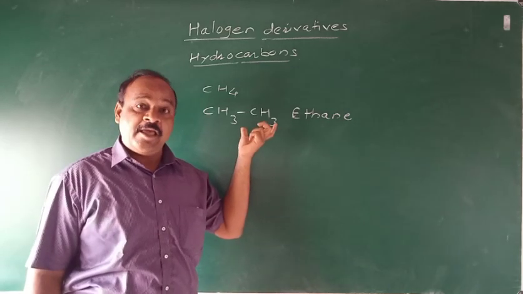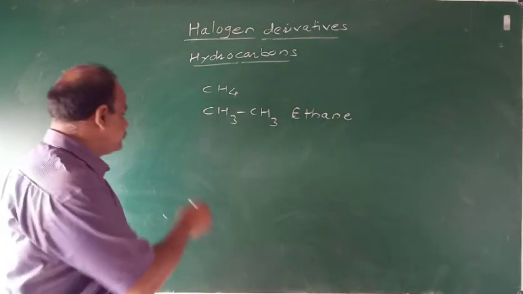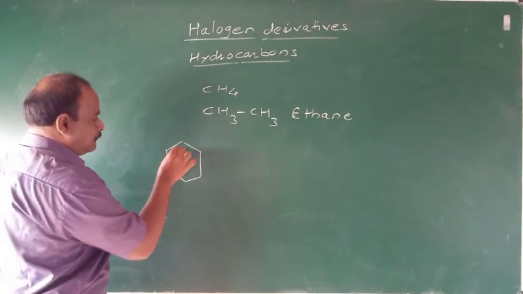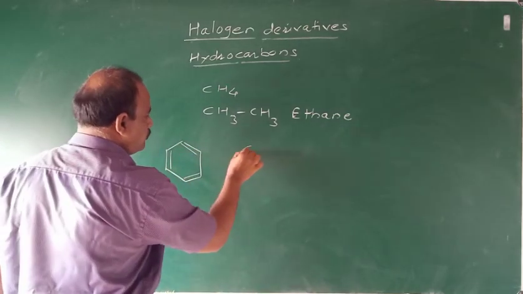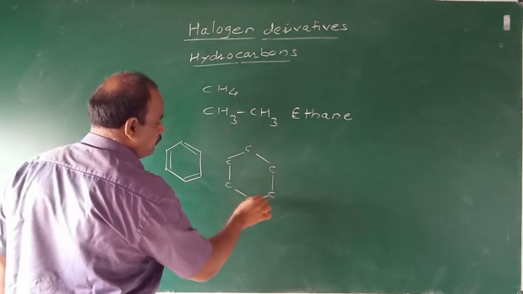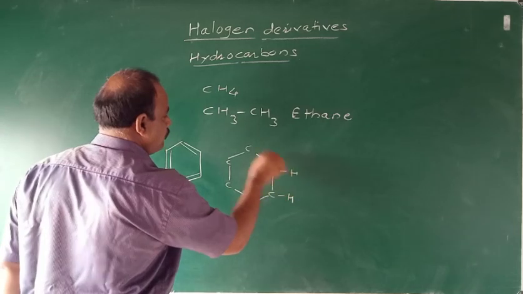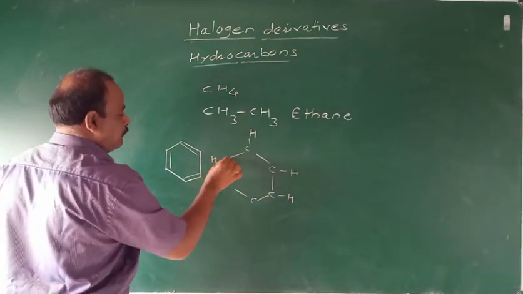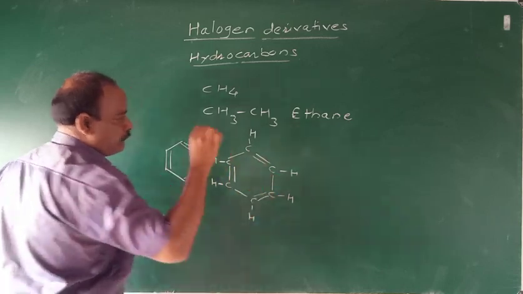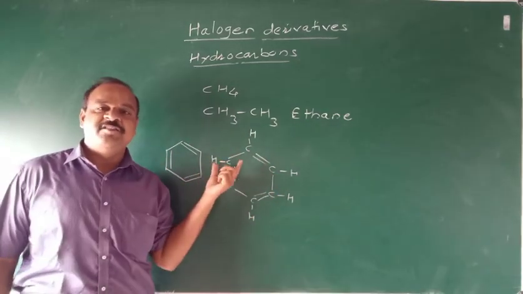Similarly, aromatic hydrocarbons. This is the structure of benzene.